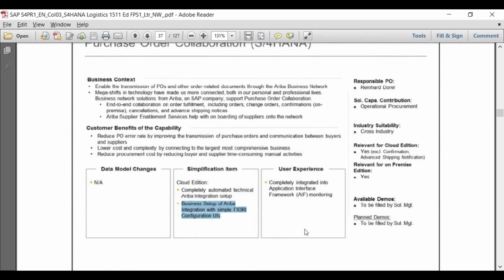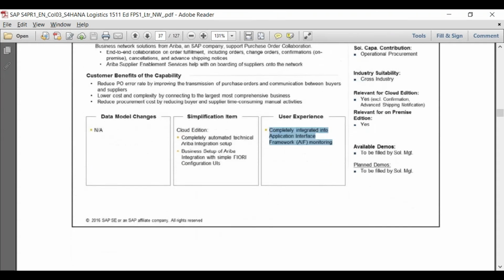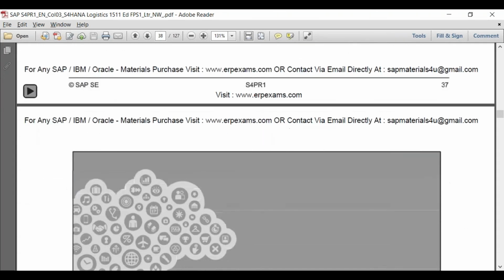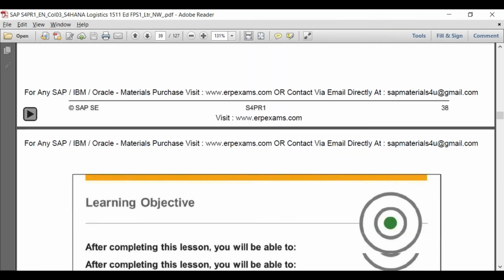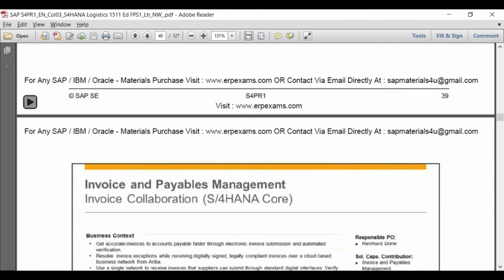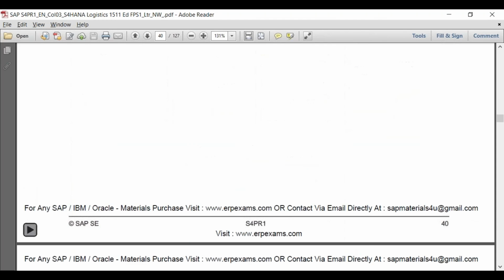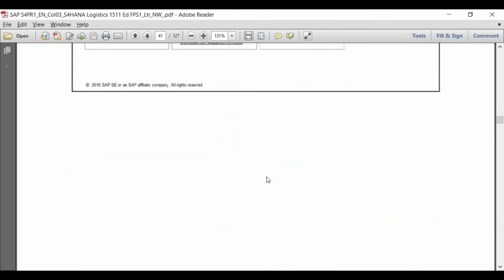Using the same user screen, you can have the apps, some of the apps coming from CRM, some of the apps coming from SRM, and some of the apps coming from Ariba. So using the same screen, you can do the Ariba transactions also. So it is completely integrated with native integration that we discussed. This is again the same thing, invoice collaboration, which talks about Ariba again.